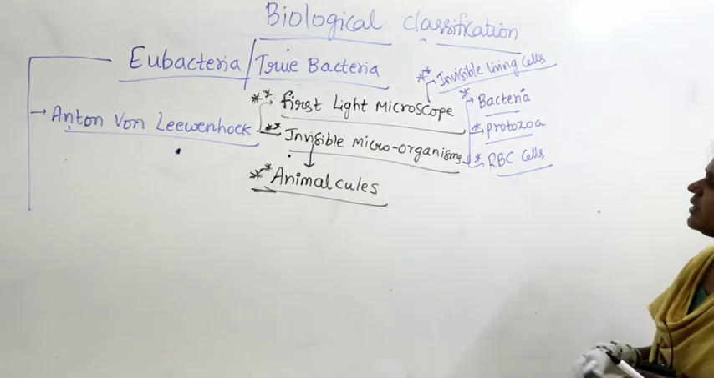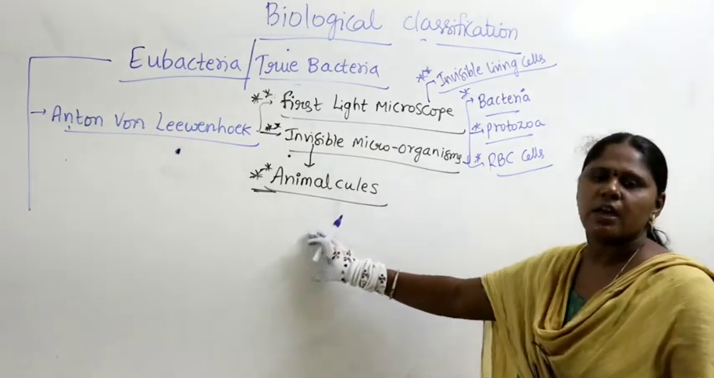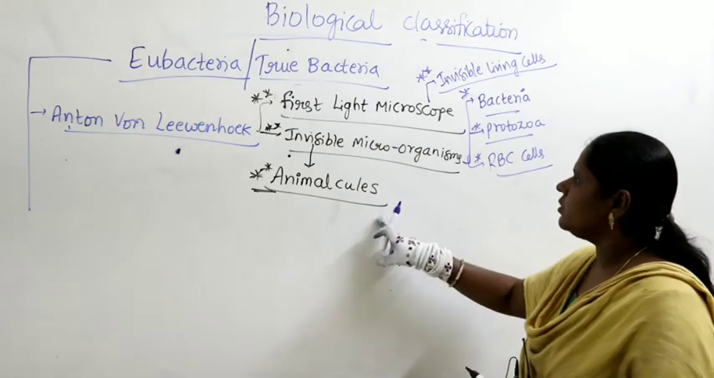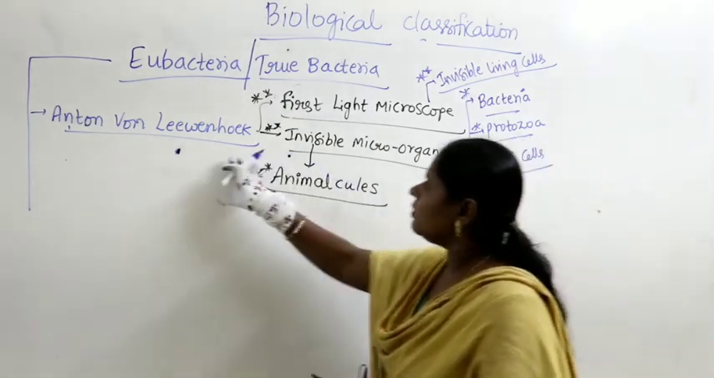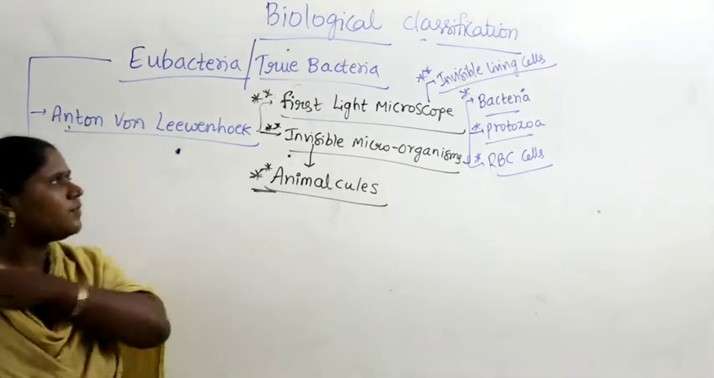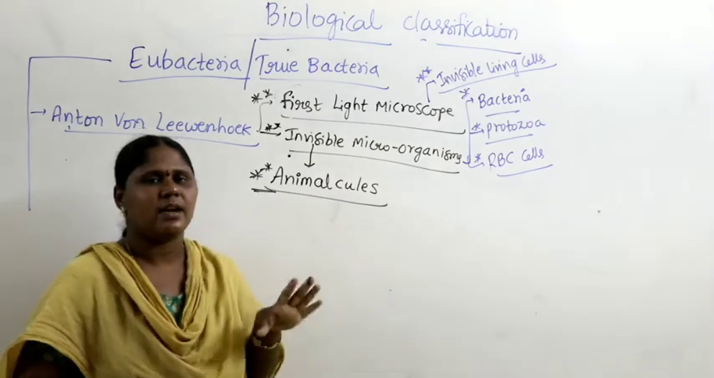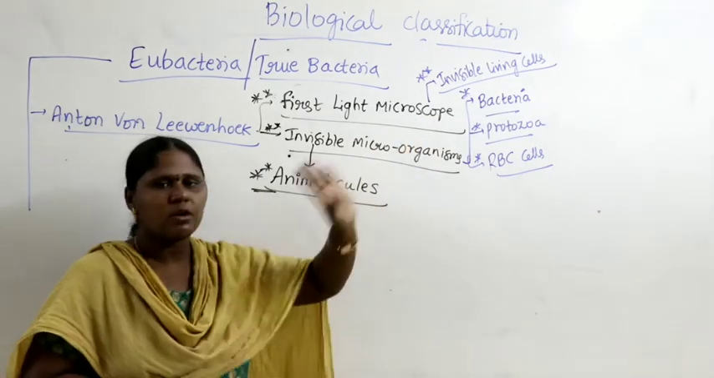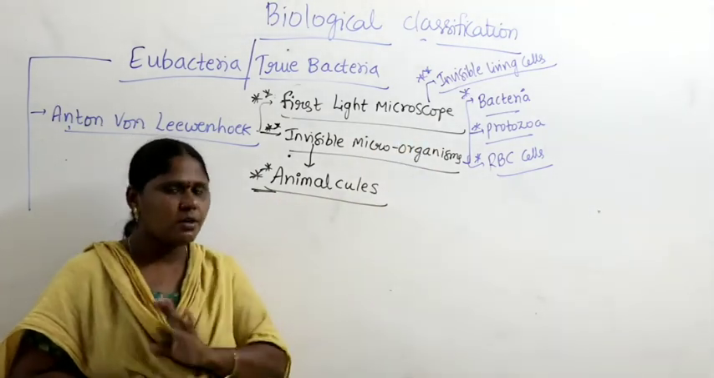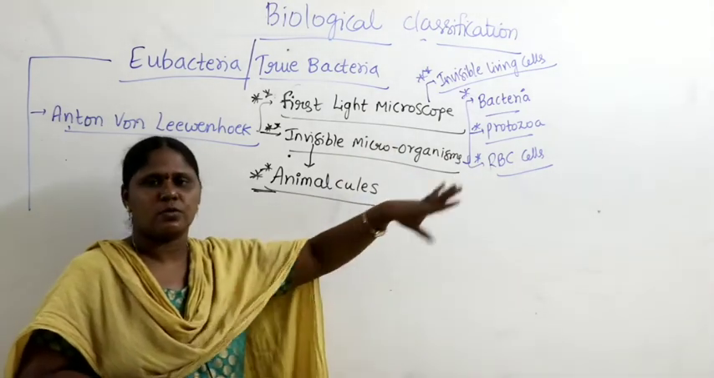Okay. So when they were found on the surface of animals, they were called animalcules. So Anton van Leeuwenhoek first built the light microscope, and the first living cells which are invisible he observed under it. He did not give the term bacteria, and he did not give the term protozoa. Today we know them as bacteria and protozoa.